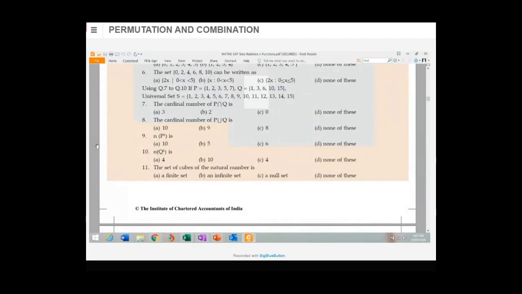So what is there in P? 1, 3, 5, 7. So what is outside P? The others. Total in the universal set, 15 are there. And in P, 1, 2, 3, 5, 7, 5 are there. So what should be the answer? Tejal, you only give me the answer.